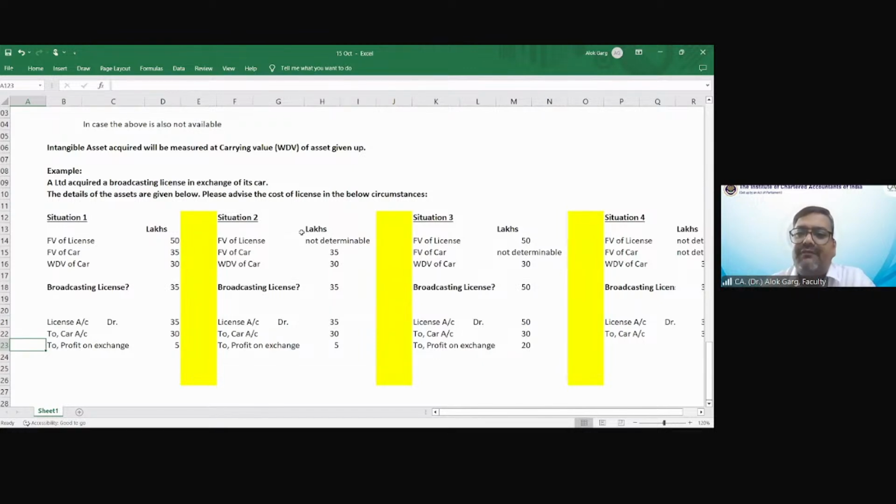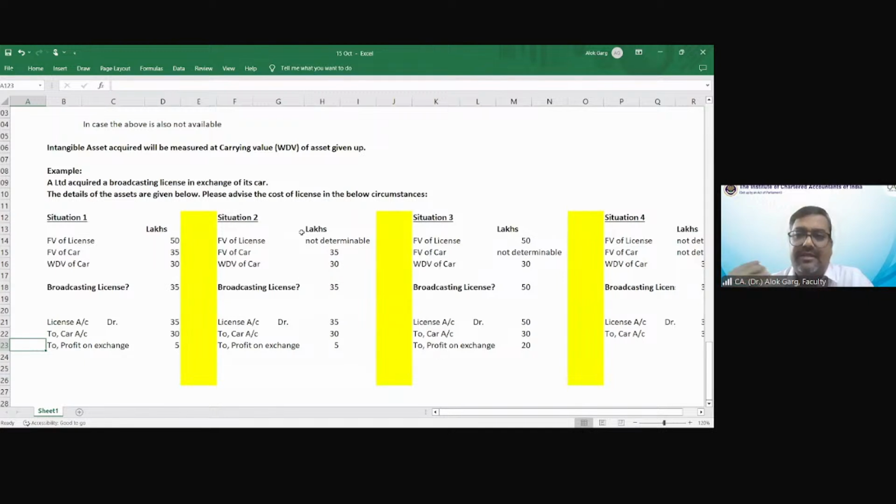For meeting the definition of identifiable, that asset either has to be separable or that intangible item needs to be arising from contractual or legal rights. Separable means that item can be sold separately from the business. Without selling the business, that item can be sold or rented or exchanged. Then we discussed intangible asset has to be initially measured at cost, right?